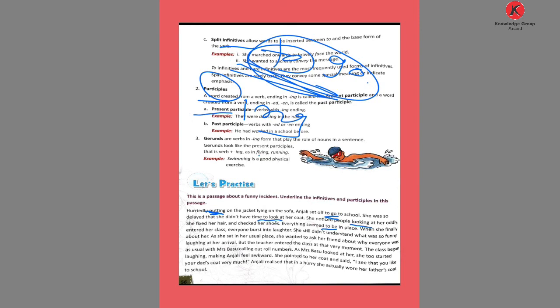When she finally entered her class, everyone burst into laughter. She still didn't understand what was so funny about her. As she sat in her usual place, she wanted to ask her friend about why everyone was laughing. Here to ask is an infinitive.